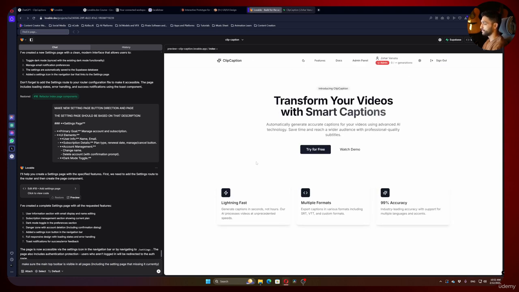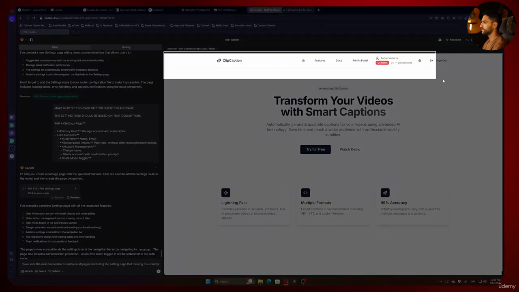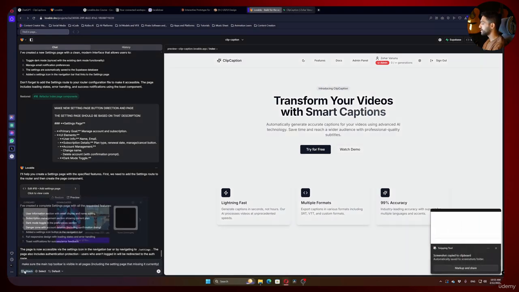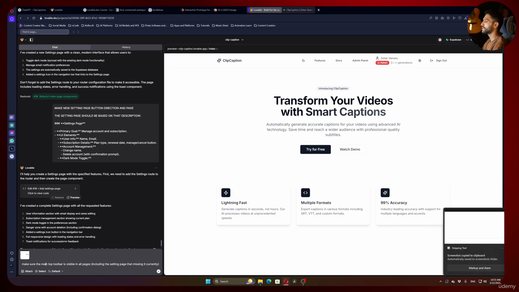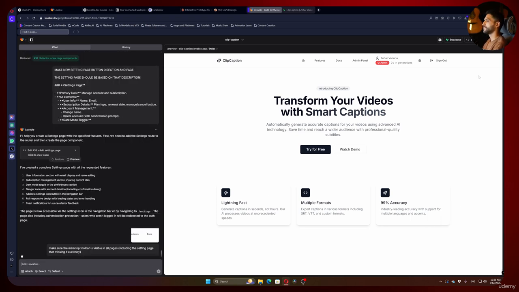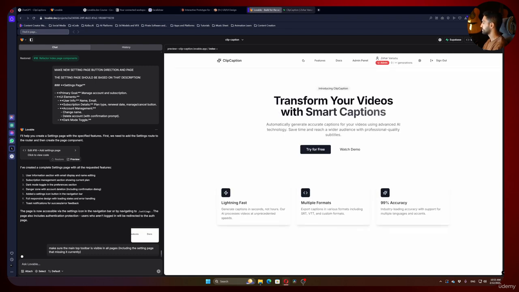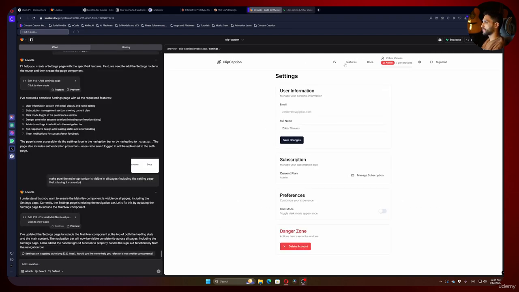Another cool thing you can do is capture an image, because I want to make sure it knows what I'm talking about. You can either attach it here or just press Control V, and you can send pictures to Lovable. So let's send it, and then we will see if, when I'm in the settings page, I still see this toolbar. Okay, great, and as you can see, we can still see the toolbar on top here, and it's still functional.